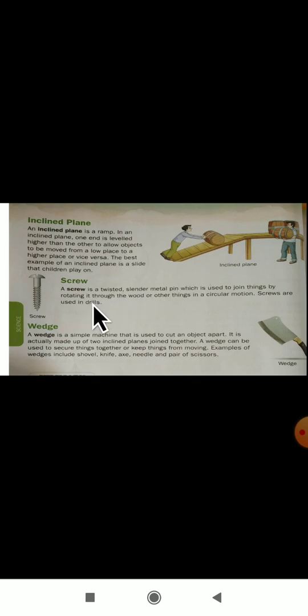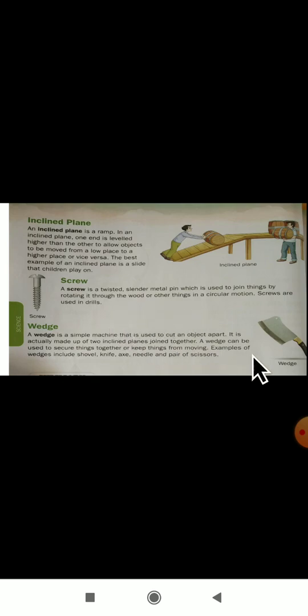Screw. A screw is a twisted slender metal pin which is used to join things by rotating it through wood or other things in a circular motion. Screws are used in drills. You know very well about a screw. This is a screw, a twisted slender metal pin, and we use it in drills and more.